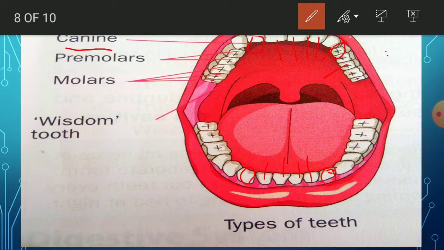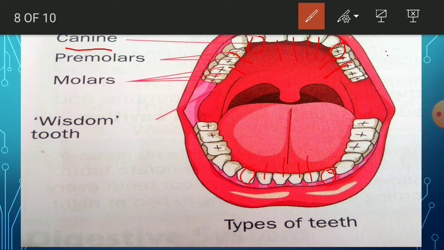Behind the canine, or beside the canine, there will be the premolars, and these premolars are 8 in number. 4 in upper jaw and 4 in lower jaw. 1, 2, 3, 4.